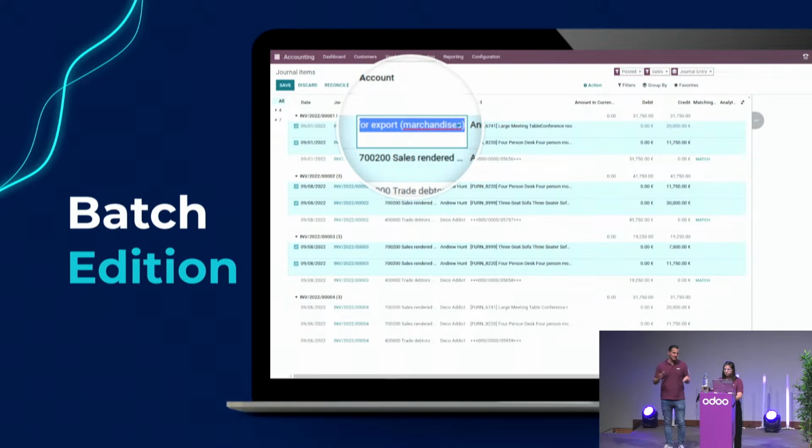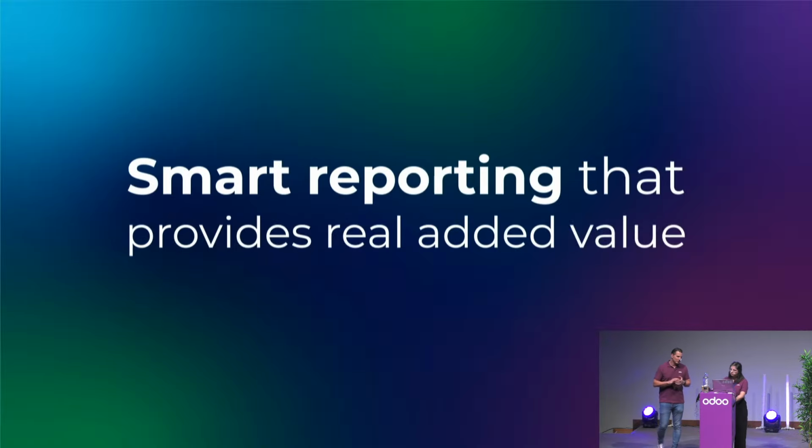And last but not least, the mass edit is definitely a very powerful feature like we've seen over here, and we keep into consideration even the audit trail of it. So last but not least, we put a lot of data into Odoo. Let's see what kind of reports we have in order to look at the data.